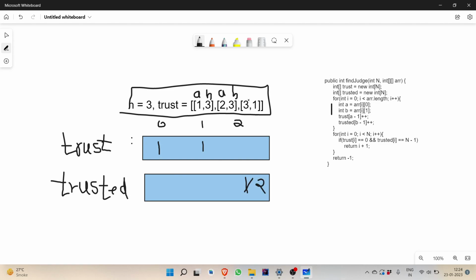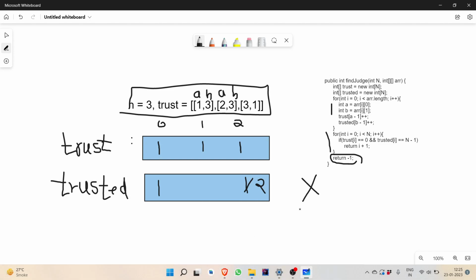Now 3 comma 1. So 3 is trusting 1. So 3 minus 1, that is 2, will increase by 1 in trust, and 1 is being trusted, so the trusted value of 1 minus 1, that is 0, will increase by 1. Now we will iterate through the second for loop and see if any trust of I is equal to 0. Here we don't have any trust of I equal to 0. So the condition will never be true. That's why it will return -1, that is, there is no town judge who satisfies this rule.